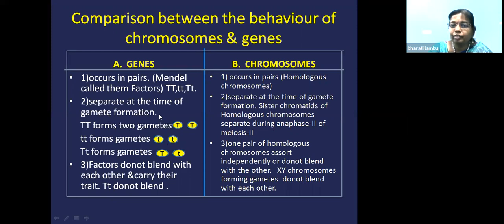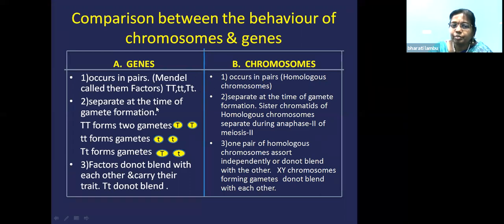So the behavior of the genes and the chromosomes is parallel here. And if you see the factors in a hybrid, capital T and small t are not mixing. Likewise, in the chromosomes also, they don't mix, they don't blend, they will go independently into the gamete. For example, with capital X and capital Y in the chromosomes, the gametes will not blend with each other. One gamete will have the X, another gamete will have the Y. So chromosomes will also not blend. They are inherited in a similar way, like factors. So there is a parallel behavior of the genes and the chromosomes.